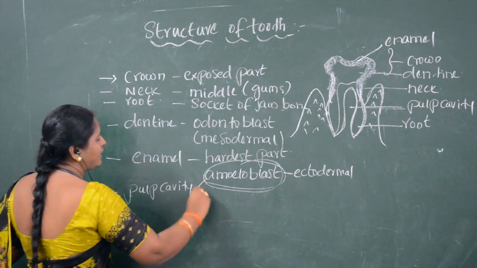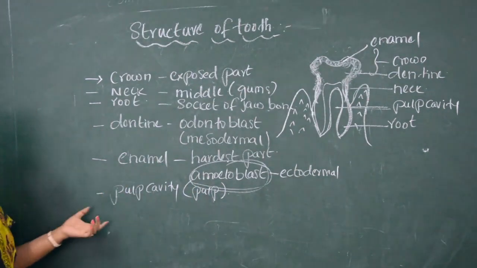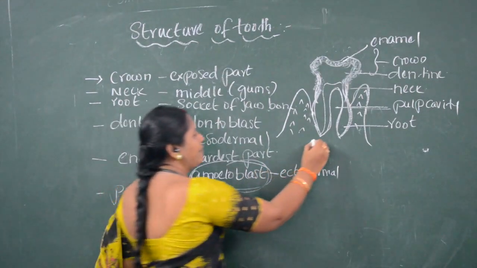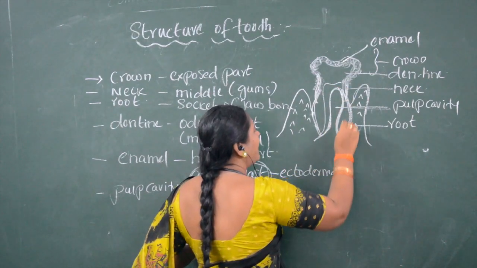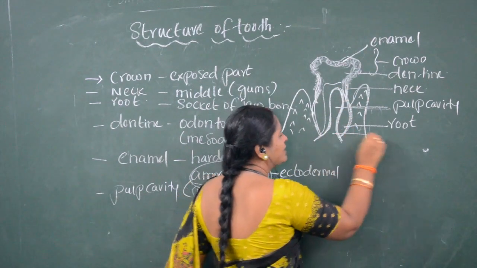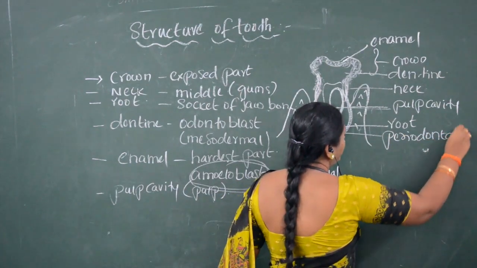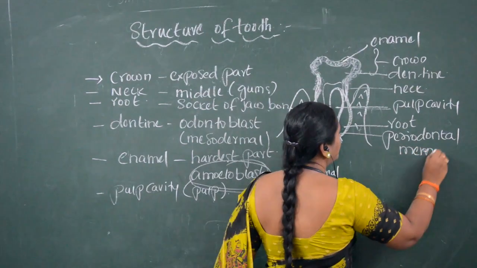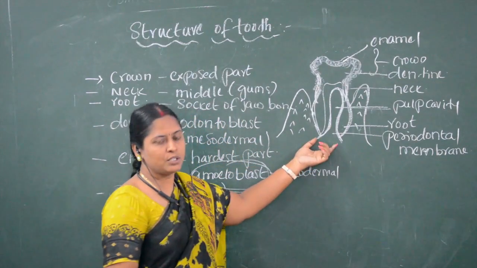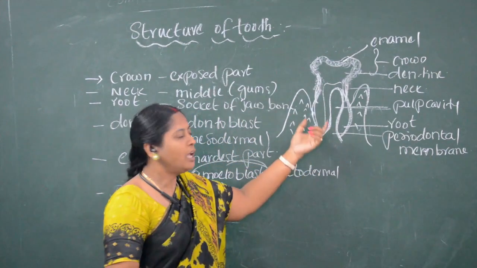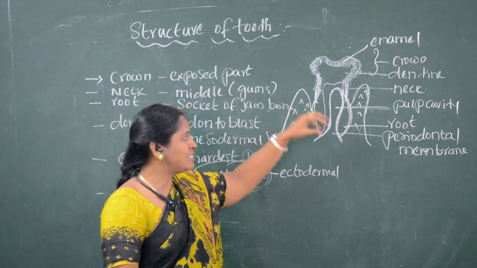This pulp cavity is filled with pulp, which is present inside the root.